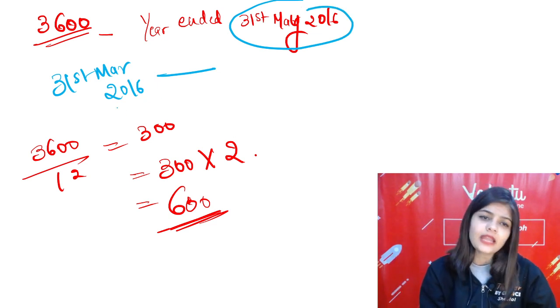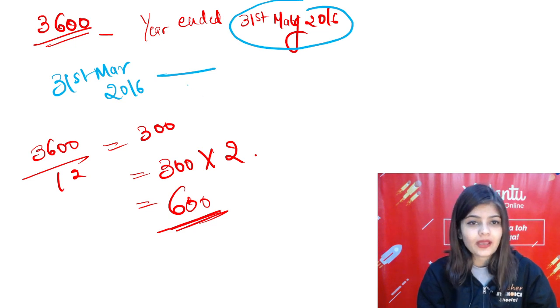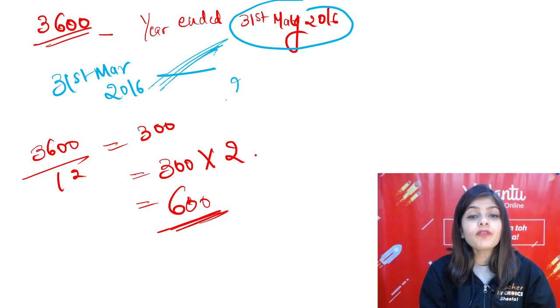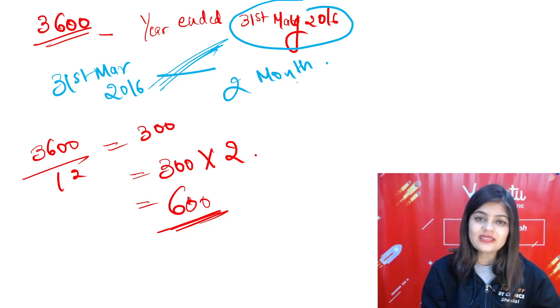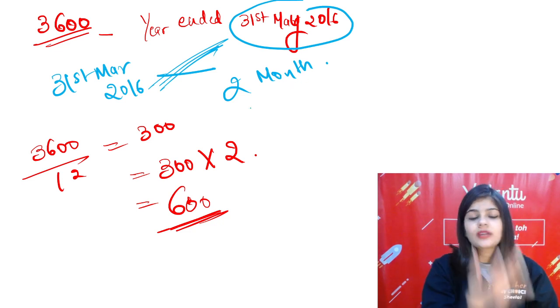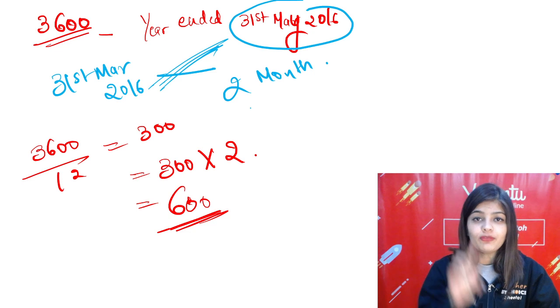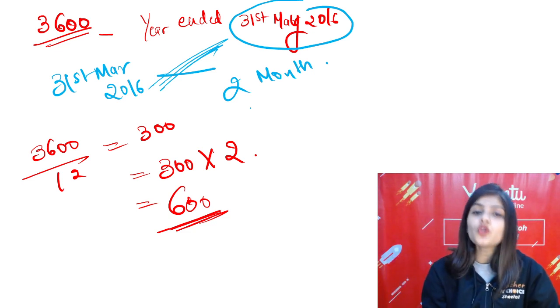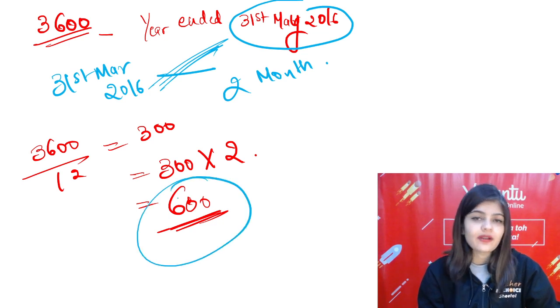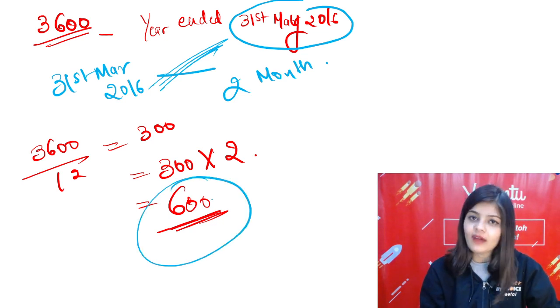So compare 31st March with 31st May. So there is difference of 2 months. So 2 month insurance is paid in advance. So 3600 divided by 12, per month insurance will be 300, multiplied by 2, 2 month insurance is 600. That is paid in advance.